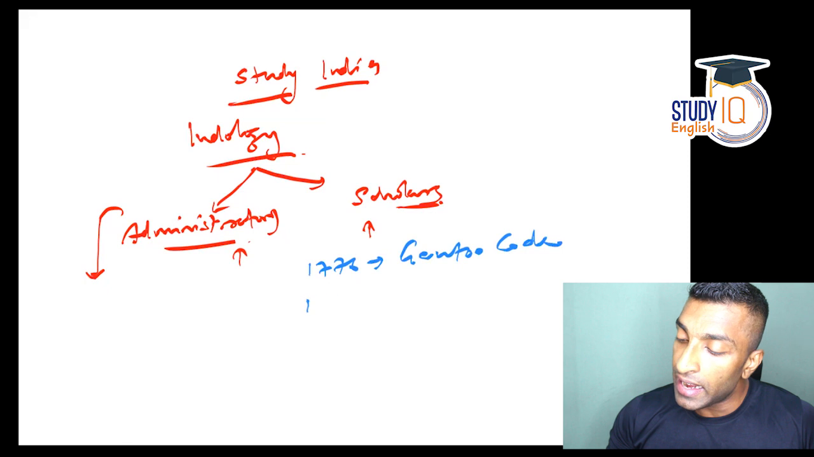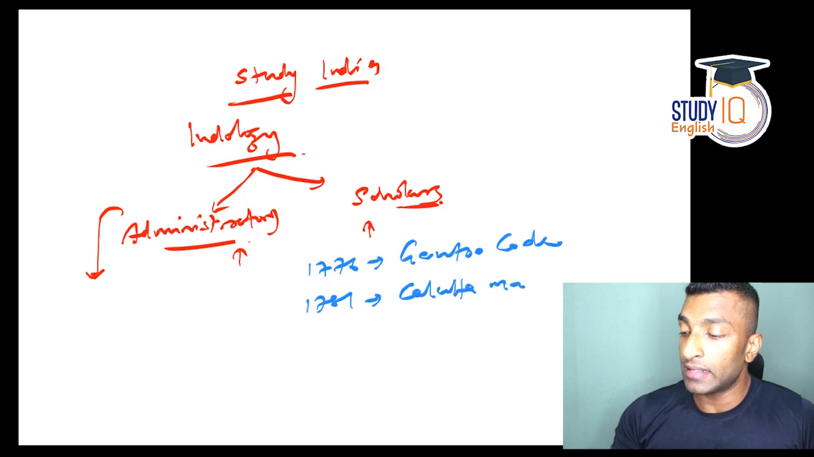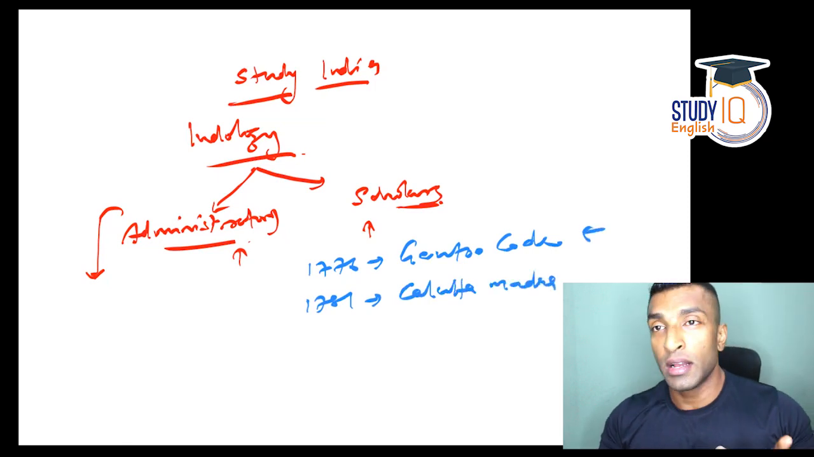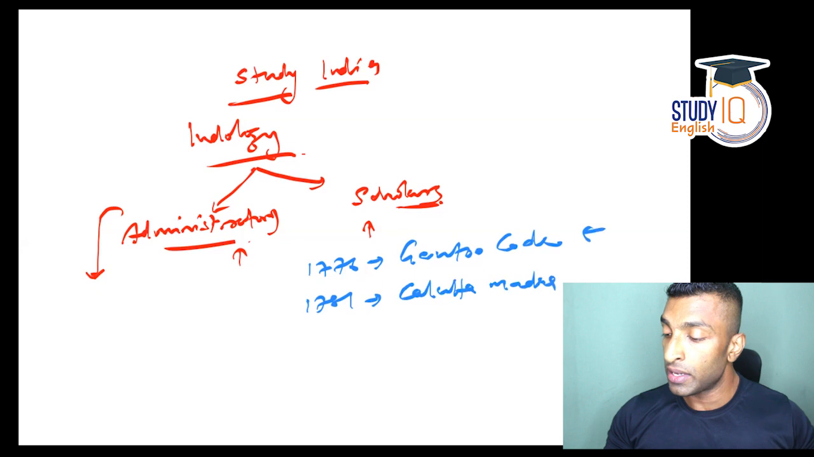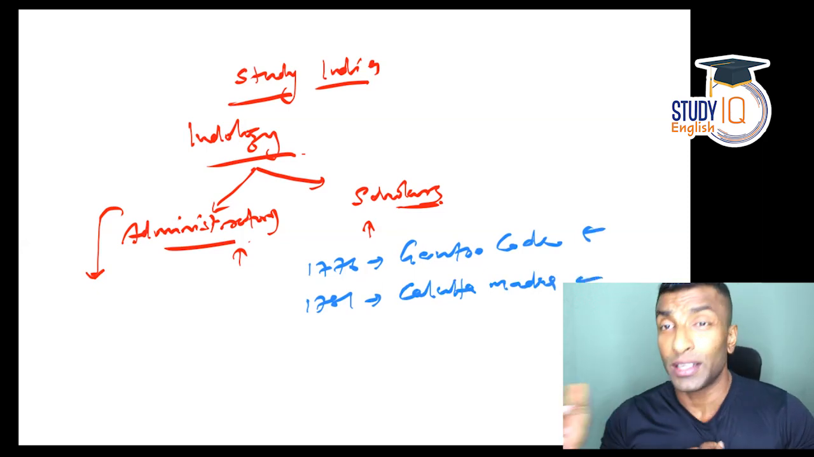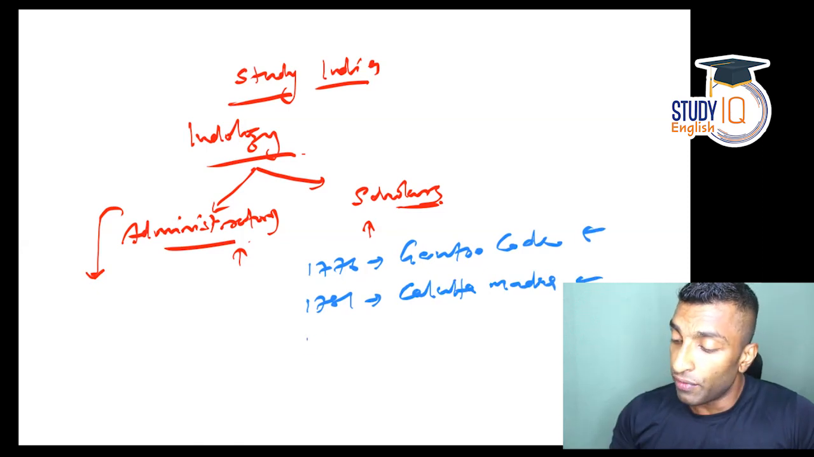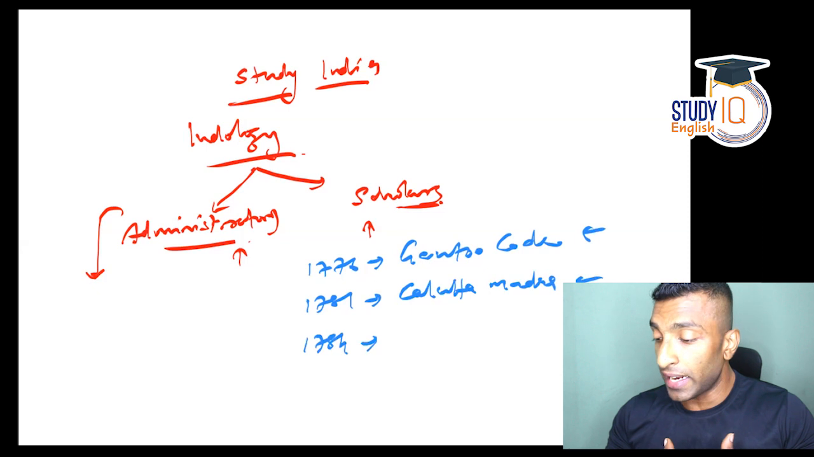And then in 1781, a madrasa was established at Calcutta, which is known as Calcutta Madrasa. So you can see here, first one is for Hindus to learn the Hindu laws, and this is for Muslims, Islamic laws. So this question was asked in 2017 itself. And then in 1784, which is again very important, Asiatic Society of Bengal.